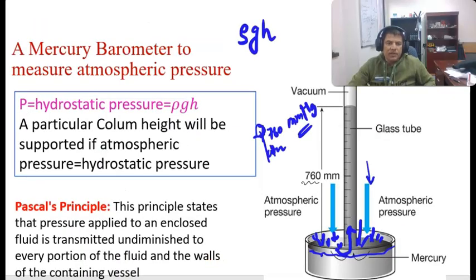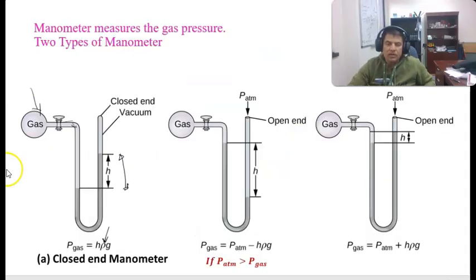So this is the atmospheric pressure. The barometer is used to measure the atmospheric pressure. But how do you measure the gas pressure in a container, in a vessel? For example, gas pressure in your tire tube, or in your cylinders, anywhere. So how do we measure that? We measure that pressure using the manometer.